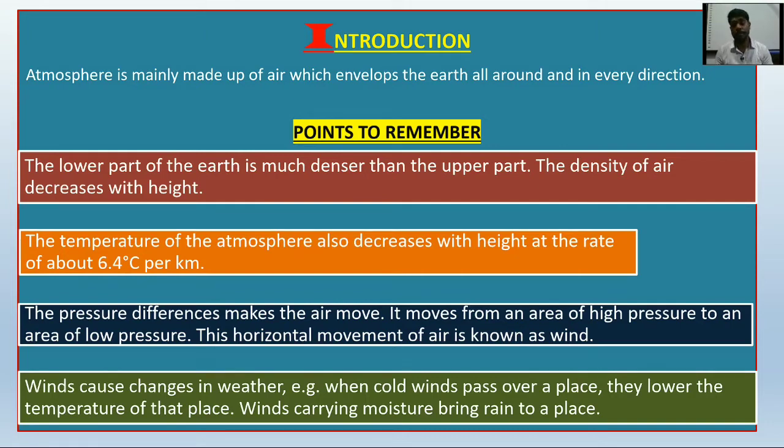How are high pressure and low pressure created? Low pressure is created when there is so much temperature, so much sunlight, and high pressure is created when there is cool temperature.